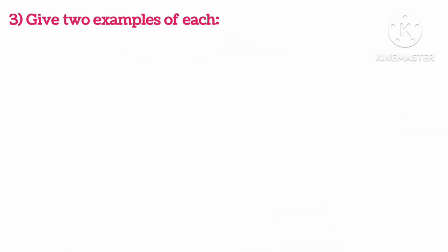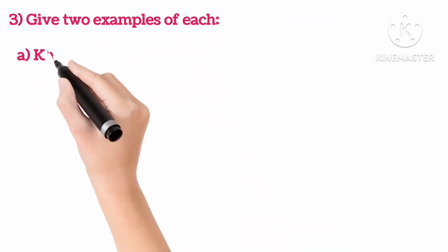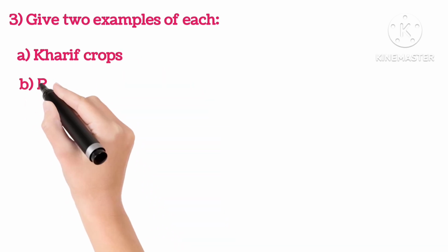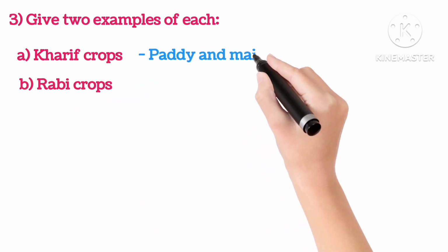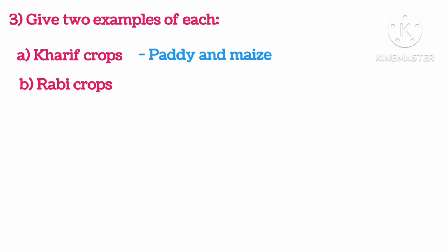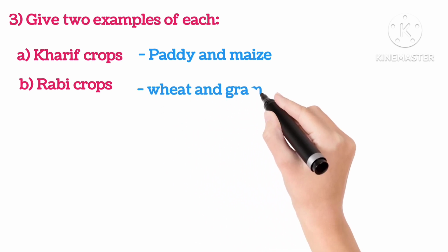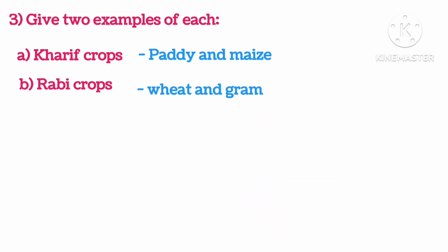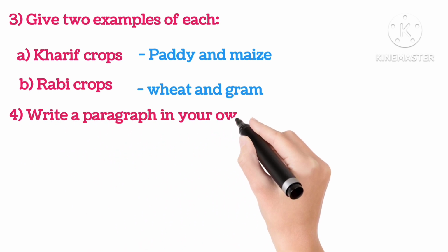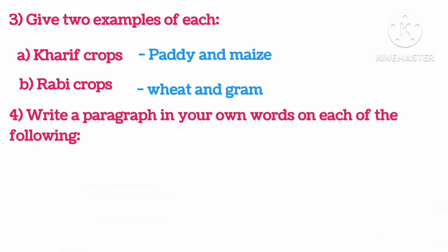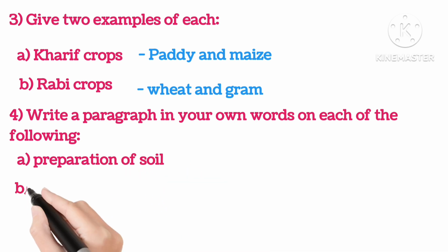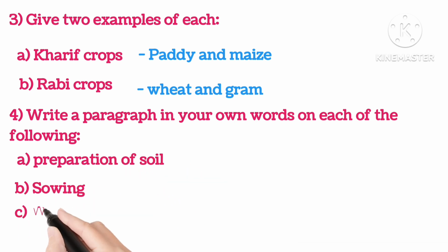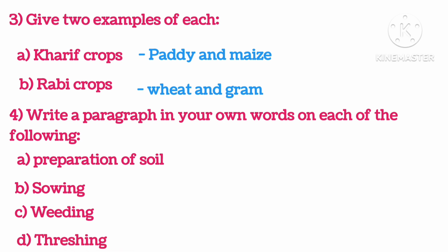Give two examples of each Kharif crop and Rabi crop. So Kharif crops are paddy and maize. Rabi crops are wheat and gram. Write a paragraph in your own words on each of the following: preparation of soil, sowing, weeding, threshing.